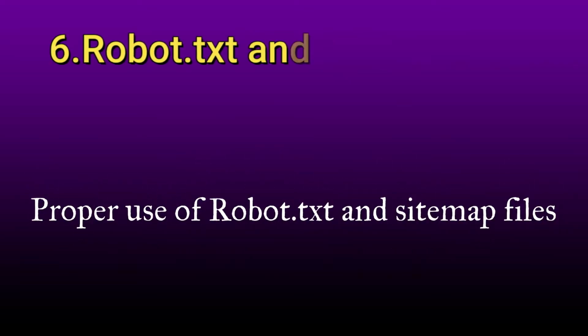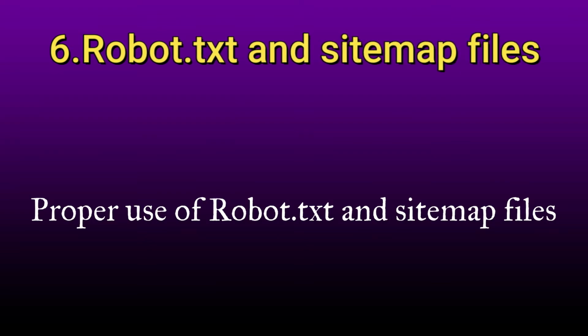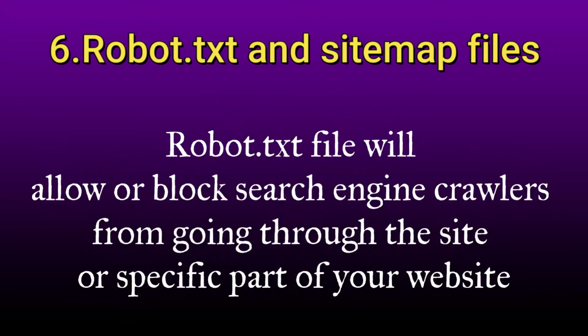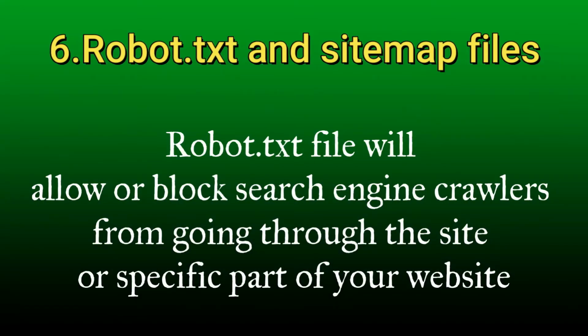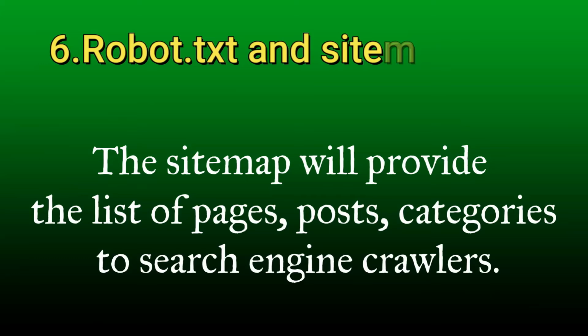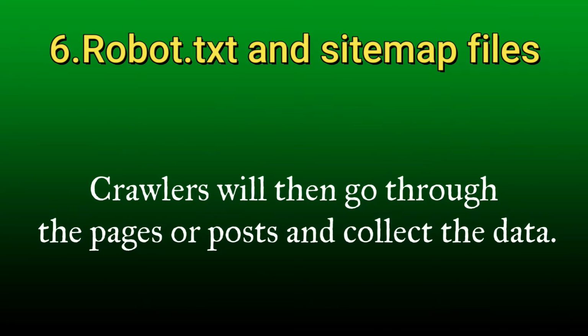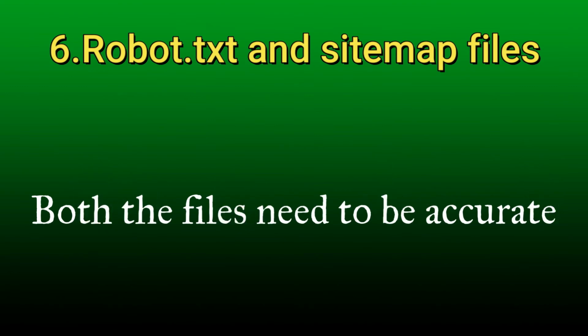Now the next point is proper use of robots.txt and sitemap files. Robots.txt file will allow or block search engine crawlers from going through the site or a specific part of your website. The sitemap will provide the list of pages, posts, and categories to the search engine crawlers. Crawlers will then go through the pages or posts and collect the data from your website. Now both the files need to be accurate.